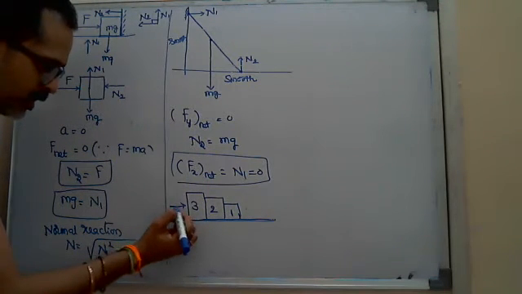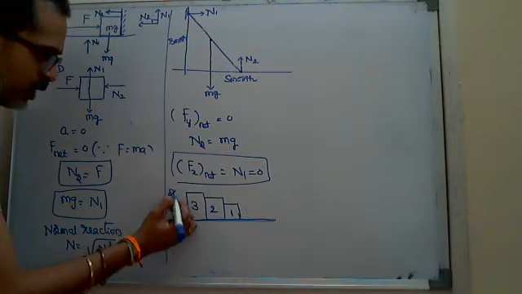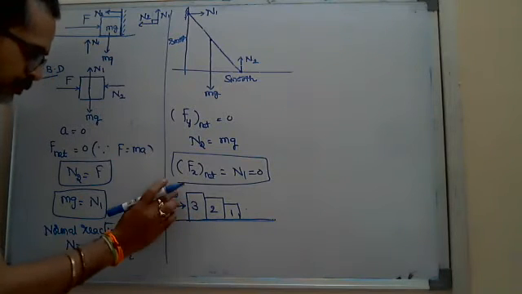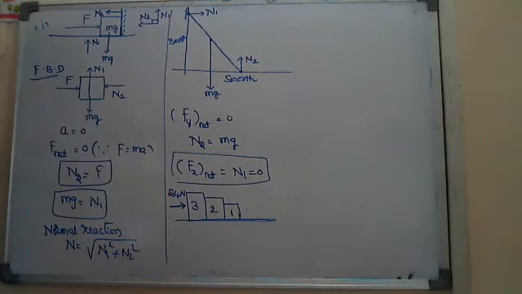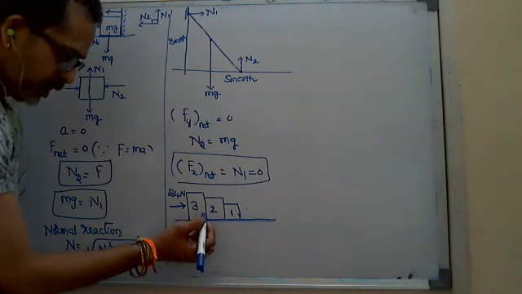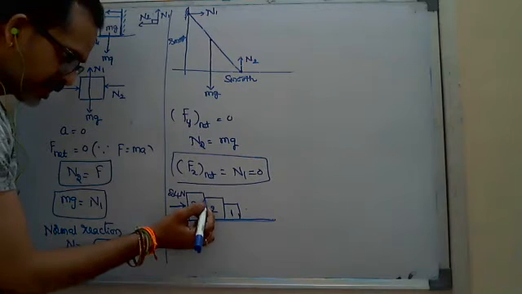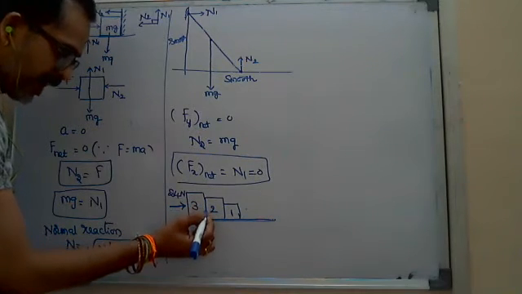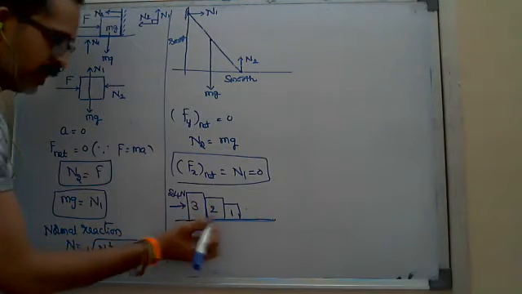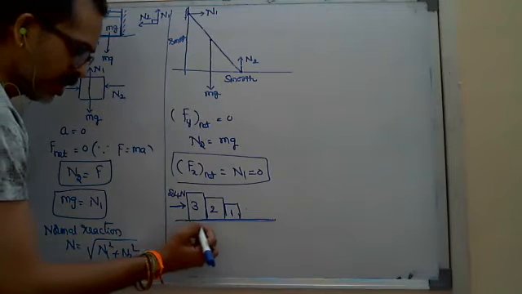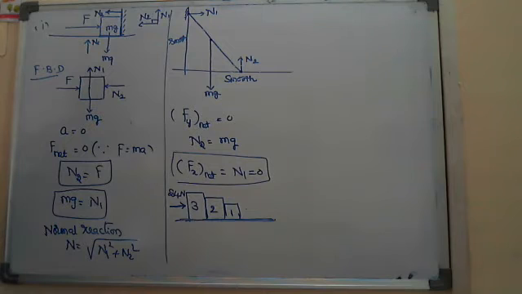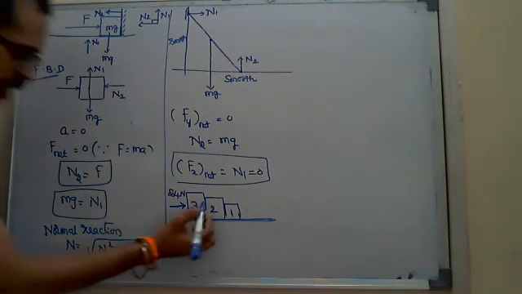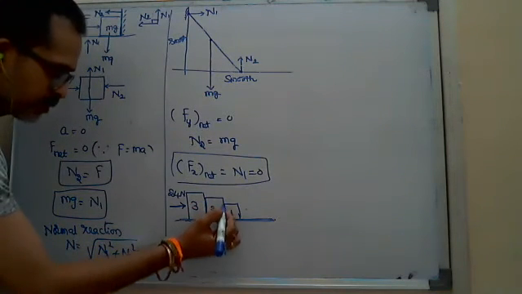So here this is the pushing force, say some 20 newtons or 24 newtons. Then he is asking what will be the normal reactions at the surfaces in contact, the blocks coming into contact. He is not asking about the normal reaction with the floor, only the normal reaction between the blocks.